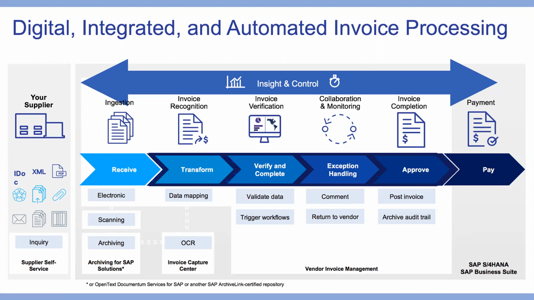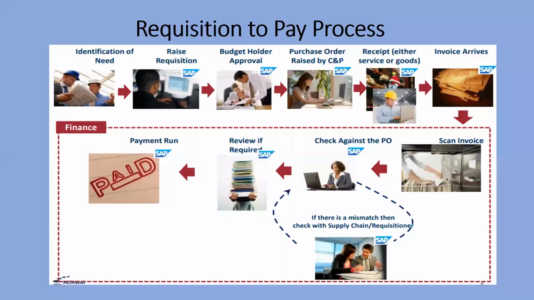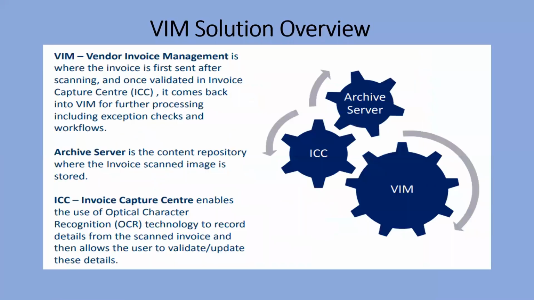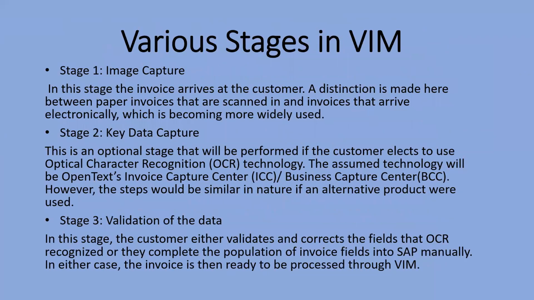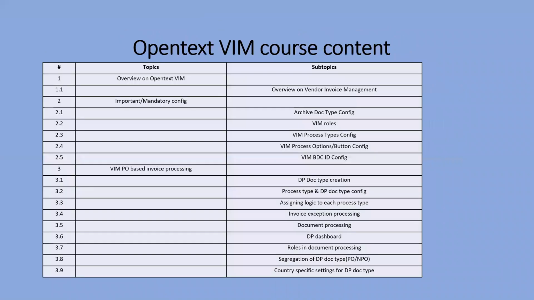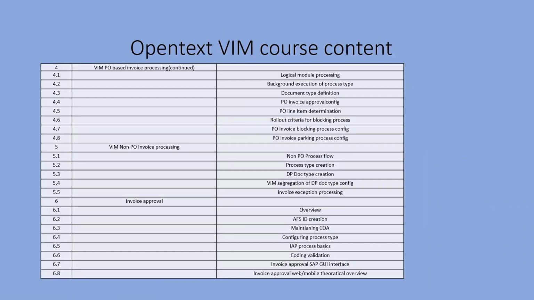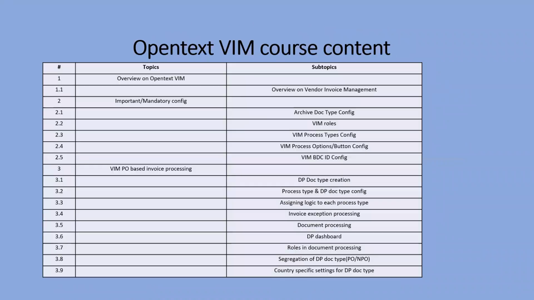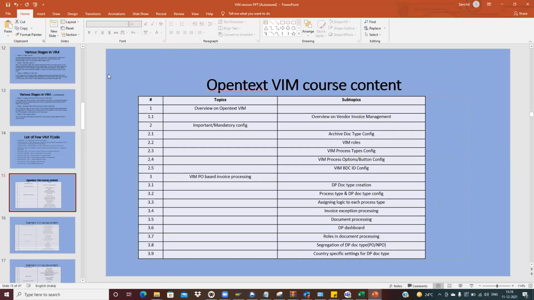Okay, so this is just high level. Once the invoice is posted, then the payment run and all that is done with the F110 transaction. So I think this is what we covered earlier also. Let me just start. These are the course content which we already discussed. Now let's start with the terminologies which are used in the OpenText course content which I have given earlier also.